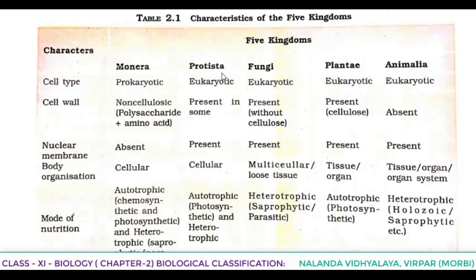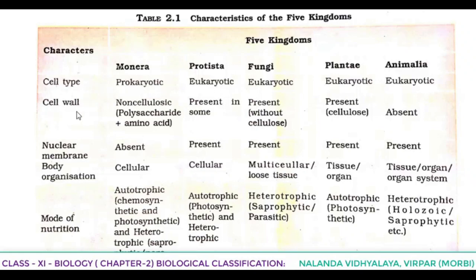Then Protista, Fungi, Plantae and Animalia. In all the other four kingdoms except Monera, they are eukaryotic. Means having well-developed nucleus and membrane-bound organelles.